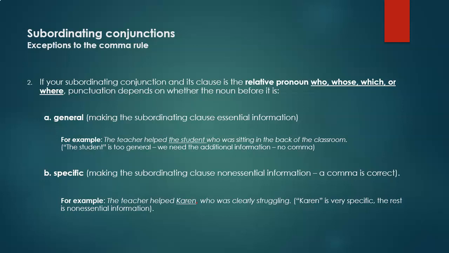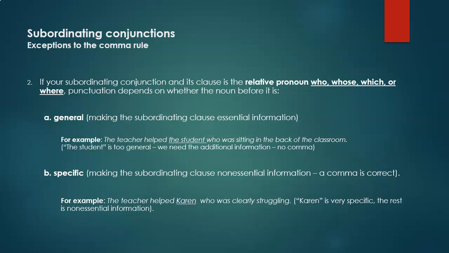For example, the teacher helped the student who was sitting in the back of the classroom. The student is too general. We need more information about which student. Therefore, no comma between the noun, student, and the subordinating conjunction who.